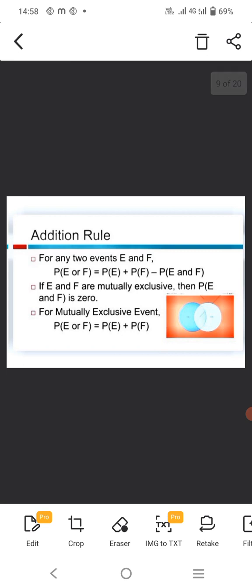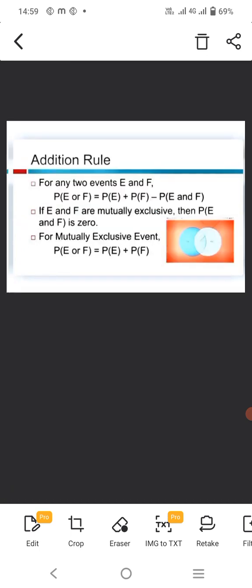The addition rule means for any two events E and F, P of E or F is equal to P of E plus P of F minus P of E and F. If E and F are mutually exclusive events, then P of E and F is 0. That is, P of E or F is equal to P of E plus P of F. It is clear in the Venn diagram.